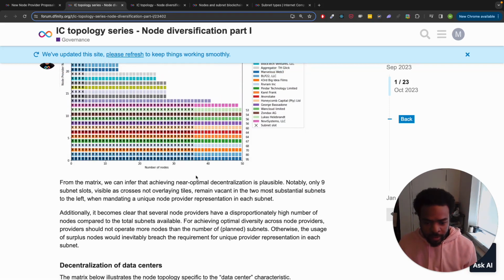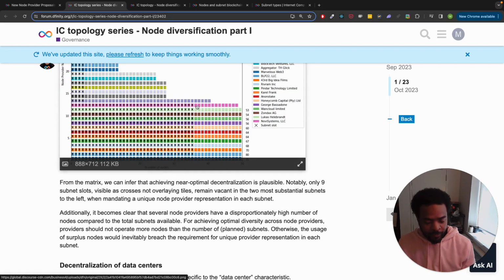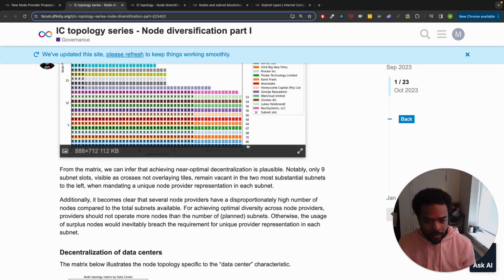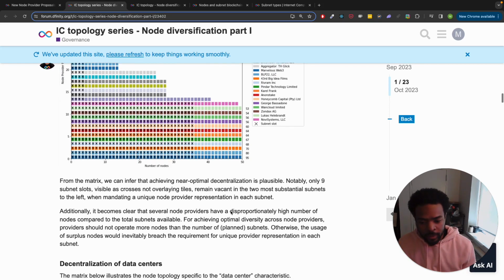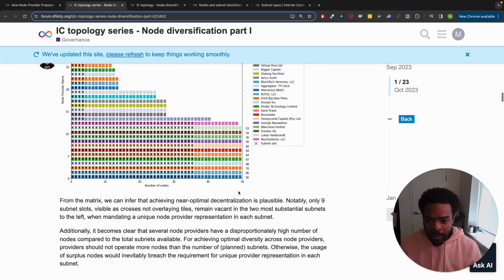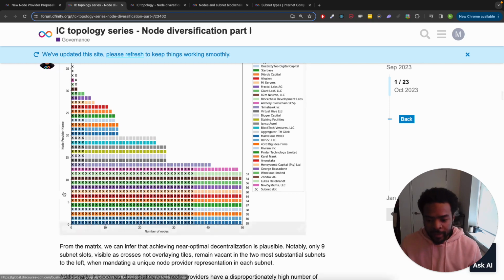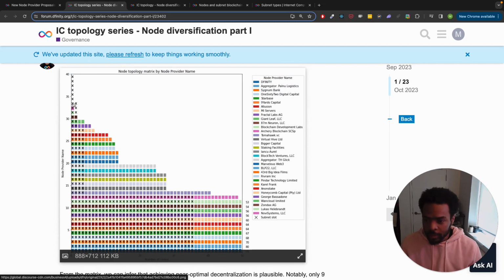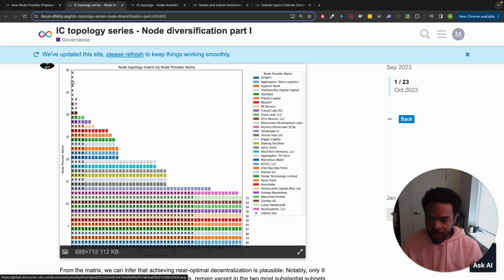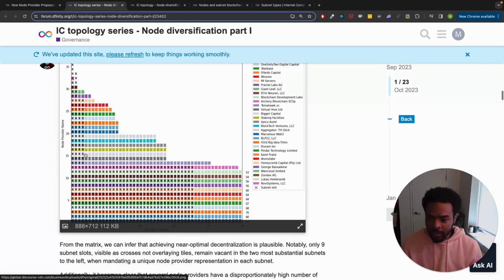There are 36 subnets where some node providers have more than 36 nodes set up. So Definity with 95. I think the problem here is that when these nodes go to be used to fill these other slots in the subnet, then whatever provider's nodes are used to fill those slots are in breach of that subnet limit, and there's a negative impact on decentralization of the subnet.